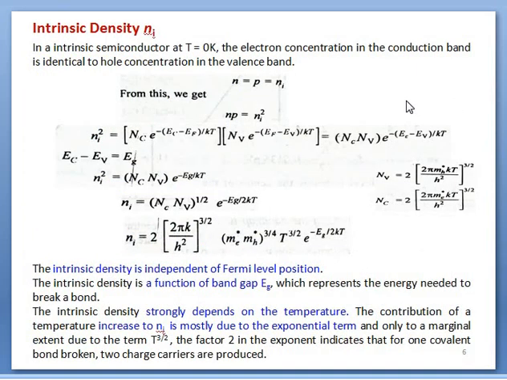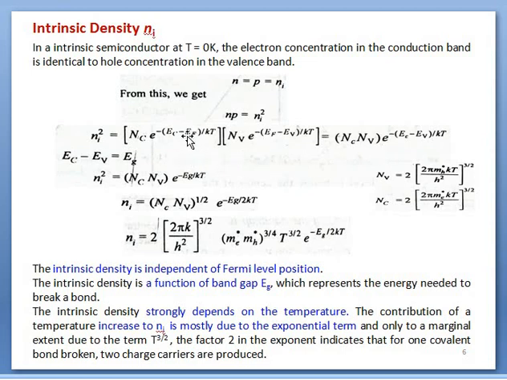Next, we will see the derivation of the intrinsic density or intrinsic carrier concentration, Ni. As we know, these two terms are equal, so by equating these two terms to Ni, we have this one. Next, by multiplying n into p, since n equals Ni and p is also equal to Ni, we have Ni squared. Now we have already derived n equal to this one and p equal to this one. Therefore, by substituting these two values here, we have NC NV and e power.